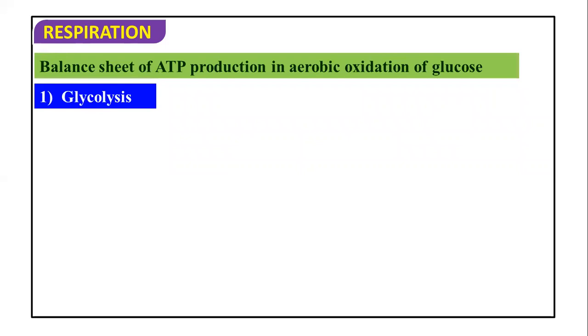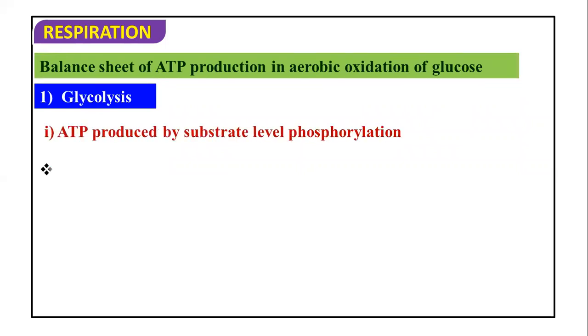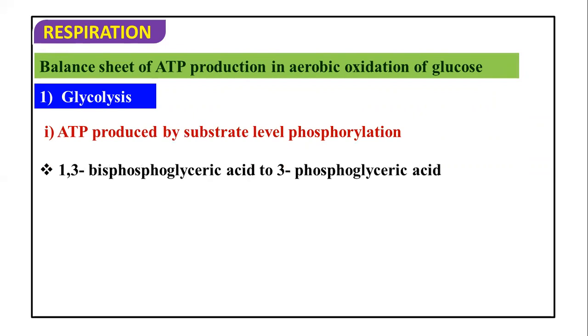So, the balance sheet of ATP calculation in aerobic respiration of glucose: if we take the aerobic oxidation of glucose, we calculate the ATP produced by substrate level phosphorylation.